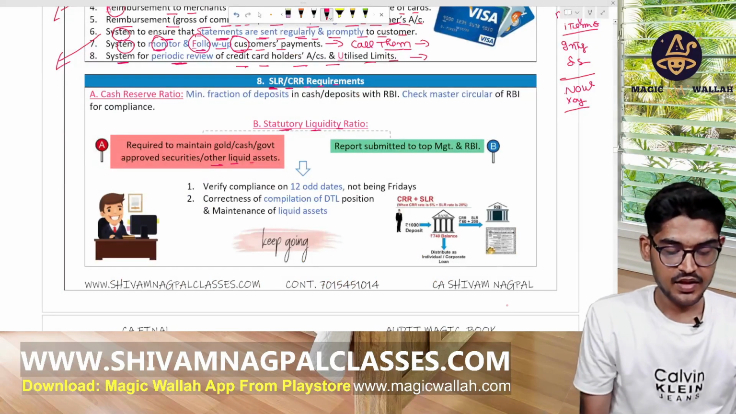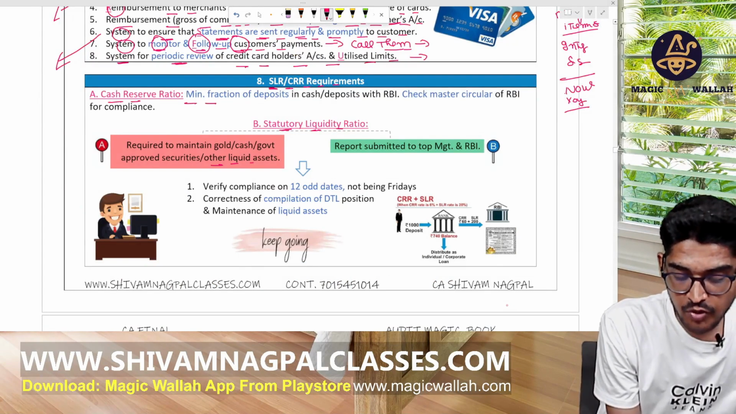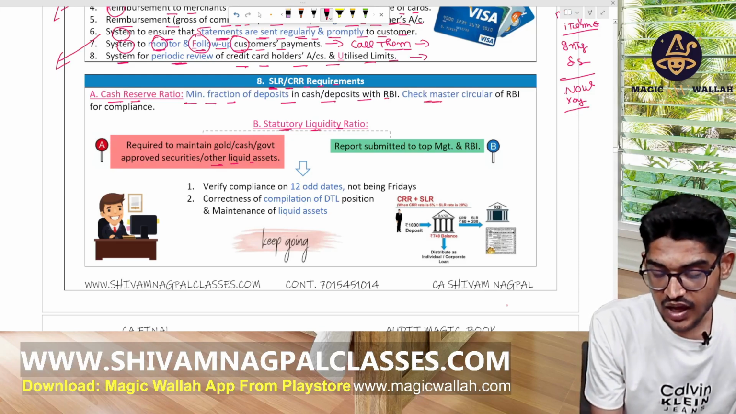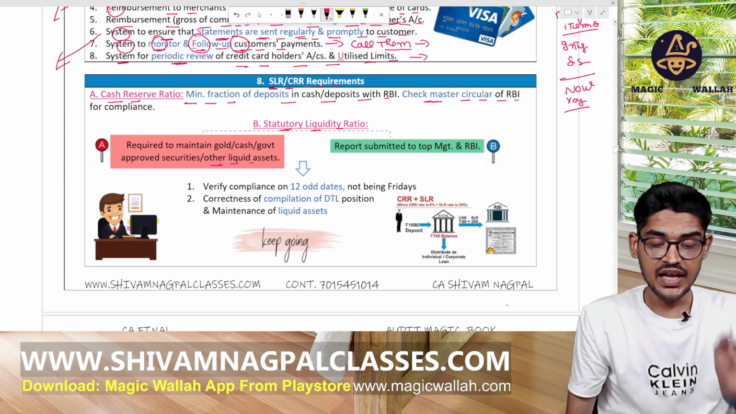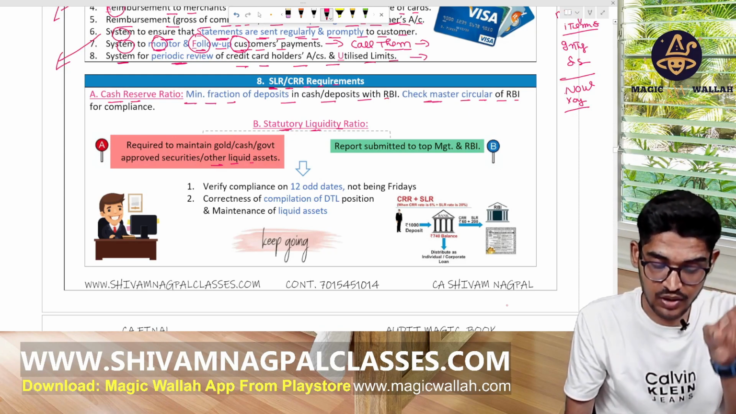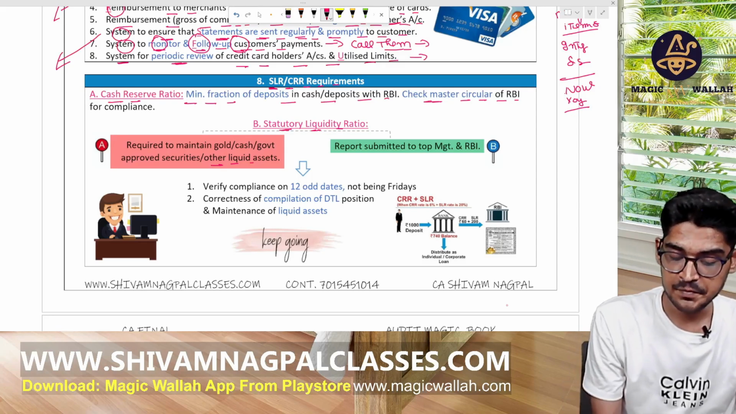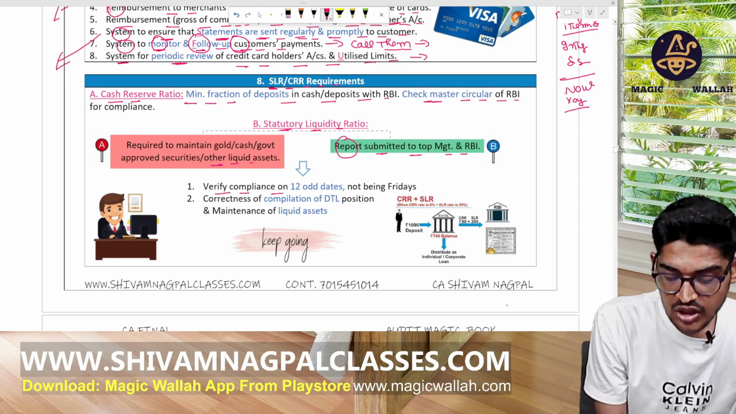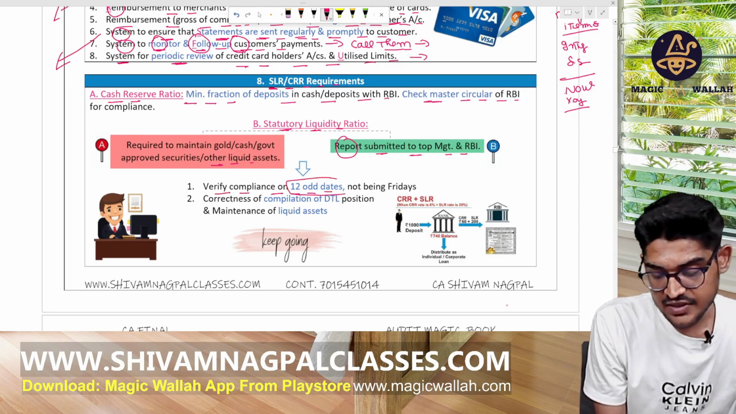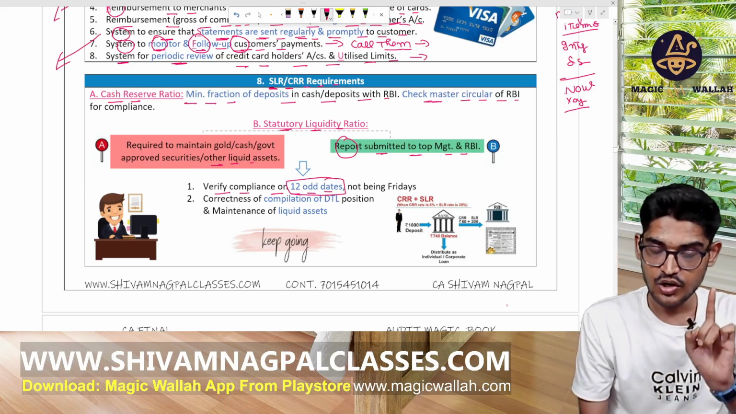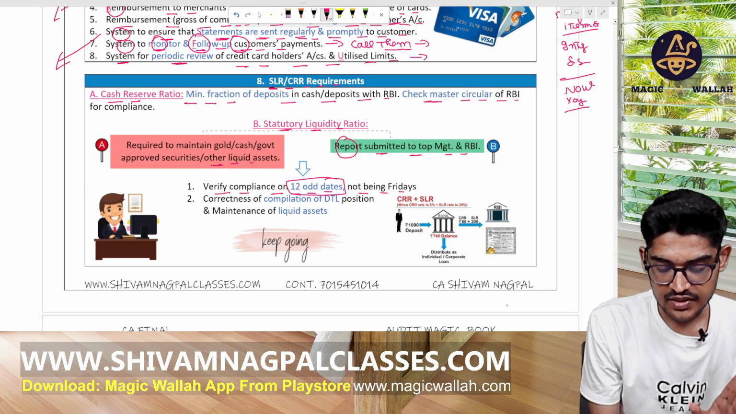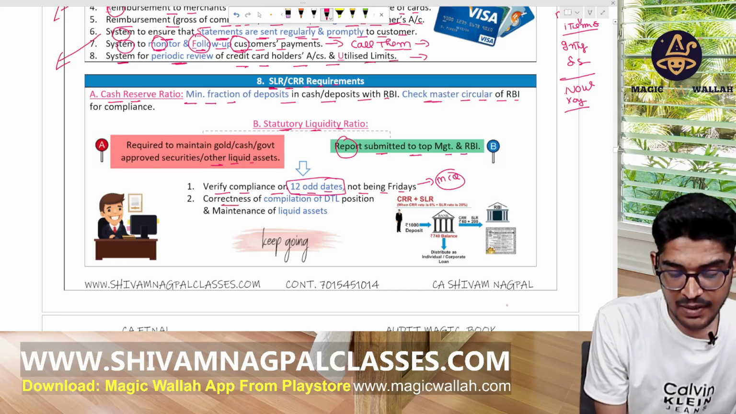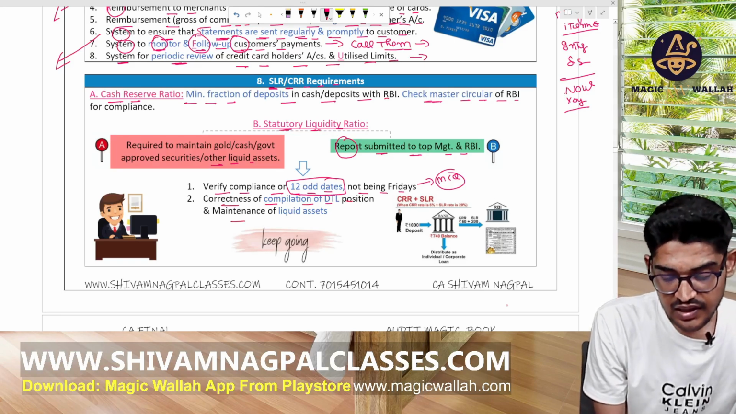Now, cash reserve ratio is the minimum fraction of deposit to be held in cash or as deposit with the RBI. For that, we have to check the circular of the RBI for its compliance. And statutory liquidity ratio is the requirement to maintain gold, cash, government securities as a liquid asset. And a report should be submitted to the management and the RBI. Its compliance should be checked on the 12 odd days, not on the Friday. Okay, many times this is asked in the MCQ. And there should be correctness of the compilation of the DTL and maintenance of the liquid asset.